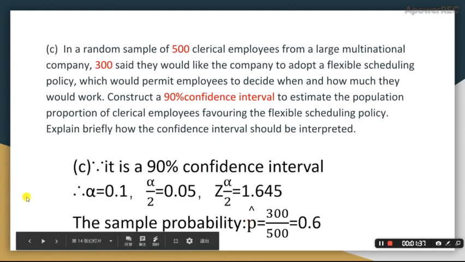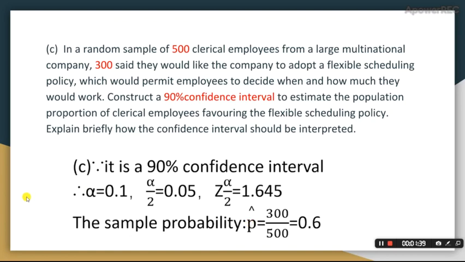So let's take a look at question C. In a random sample of 500 clerical employees from a large multinational company, 300 said they would like the company to adopt a flexible scheduling policy, which would permit employees to decide when and how much they would work. Construct a 90% confidence interval to estimate the population proportion of clerical employees favoring the flexible scheduling policy. Explain briefly how the confidence interval should be interpreted.